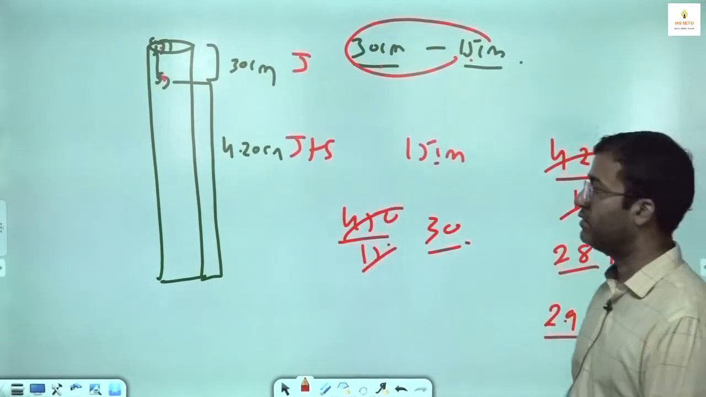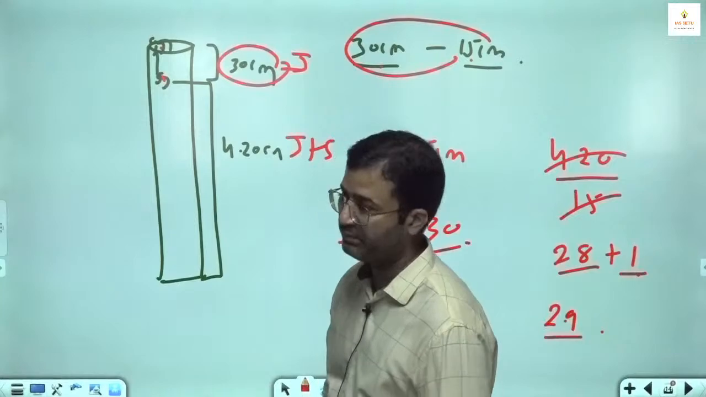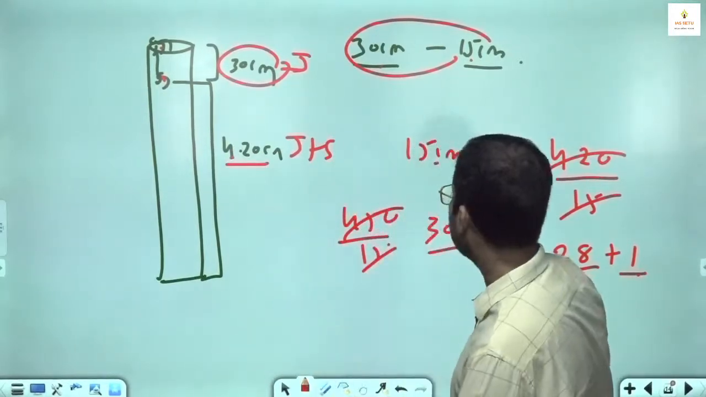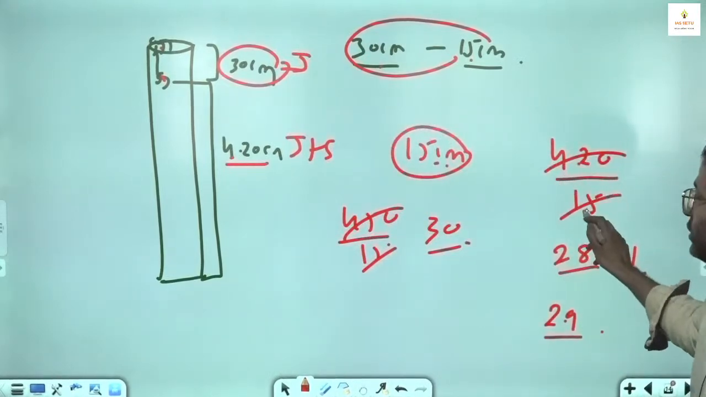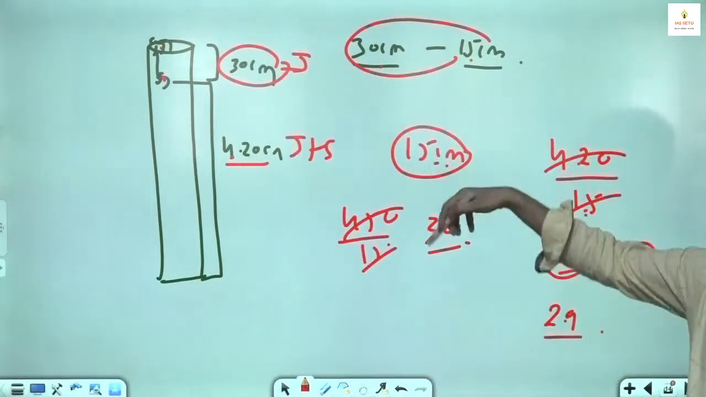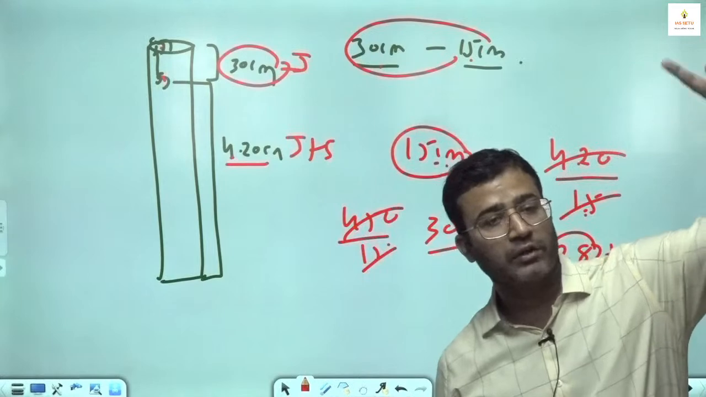I repeat what I have done. I handled the last step first. 30 centimeters only jump. Remaining 420 centimeters jump and slip. Effectively covering 15 centimeters, 420 at the rate of 15 requires 28 jumps plus 1 jump in the last. So effectively in 29 jumps that frog will be out of the well.